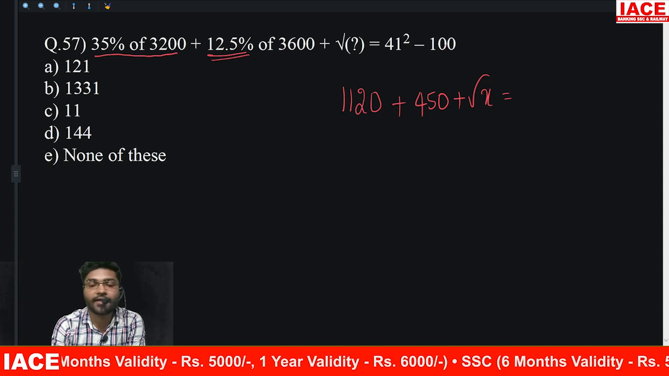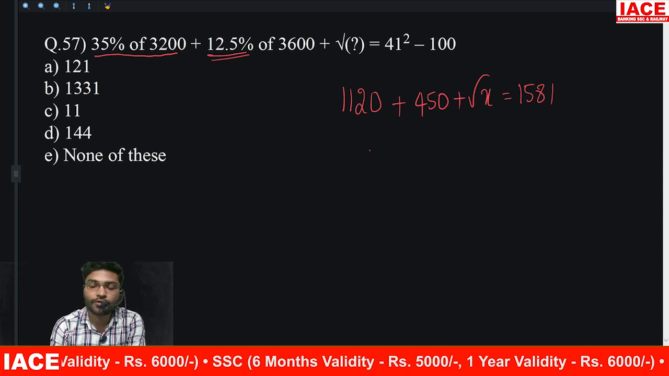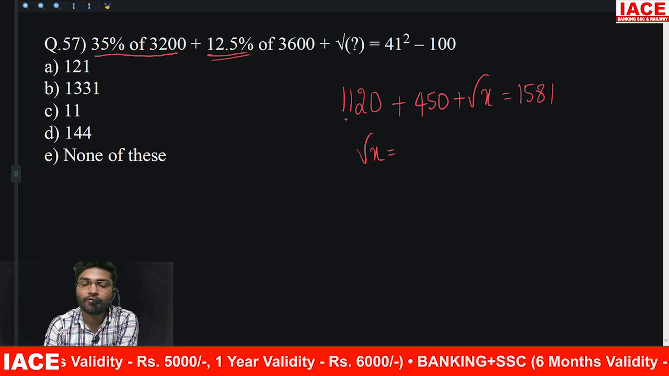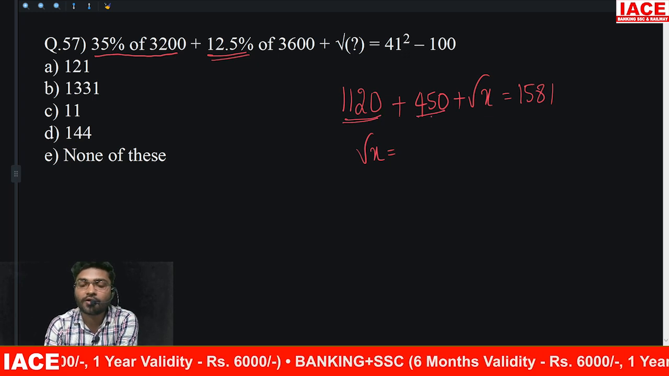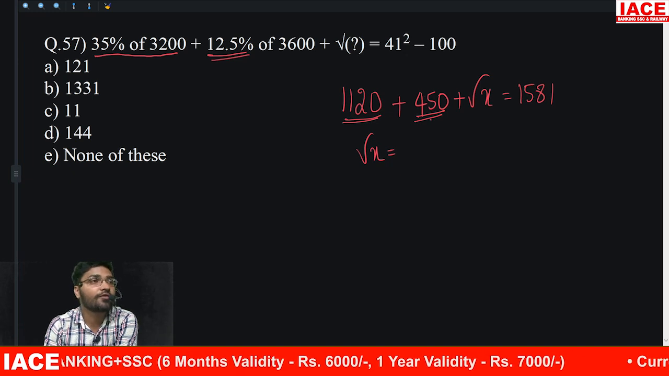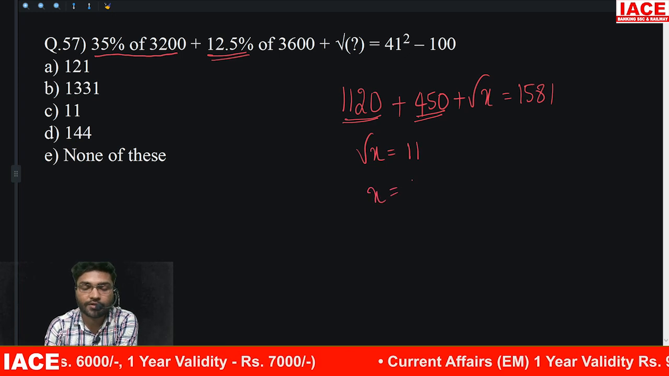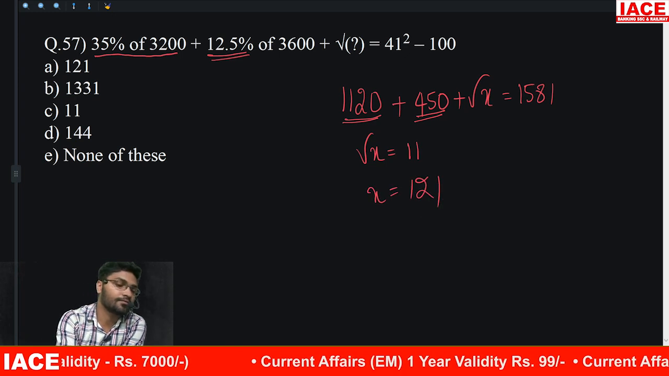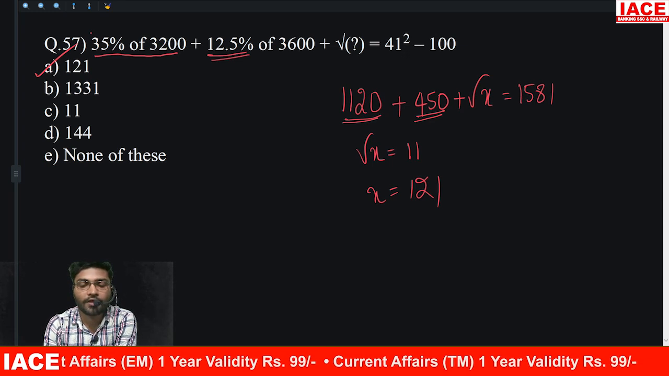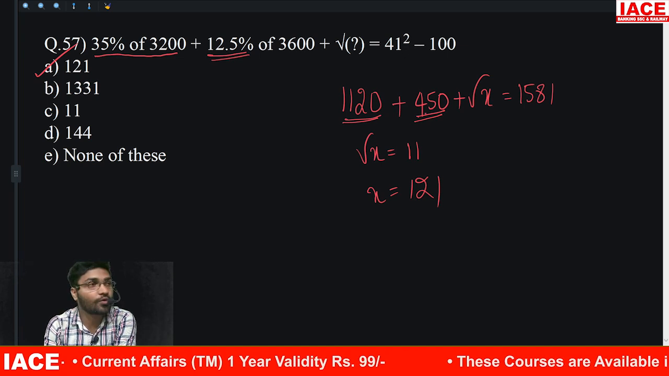1681. 1681 లో 100 సబ్ట్రాక్ట్ చేస్తే 1581. సో root x is equals to, సబ్ట్రాక్షన్ చేస్తే ఏమొస్తుంది? This addition is 1570. 1120 450 యాడ్ చేస్తే 1570. 1570 పోతే ఎంత? 11. That means x will be how much? 121. Option A is the correct answer. 1120 plus 450, 1570. Subtraction with 11. X is 121.